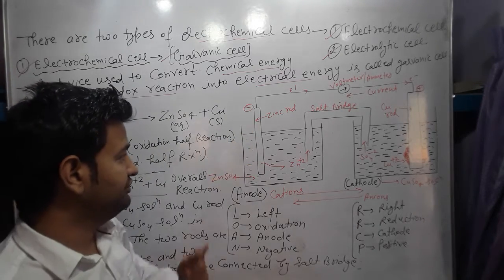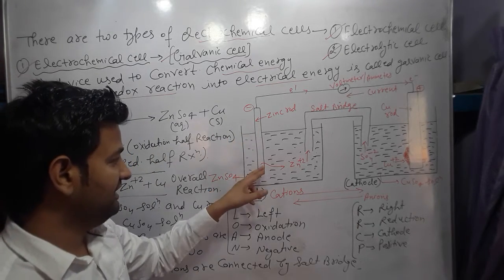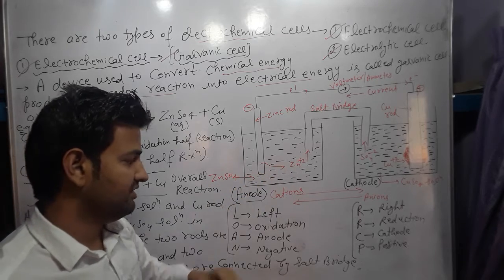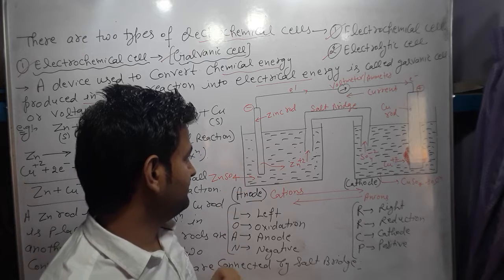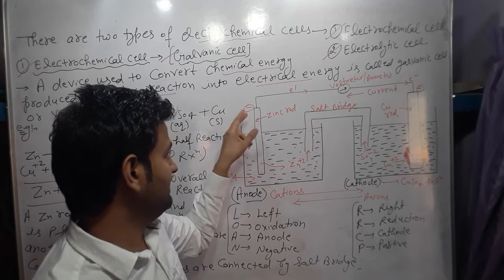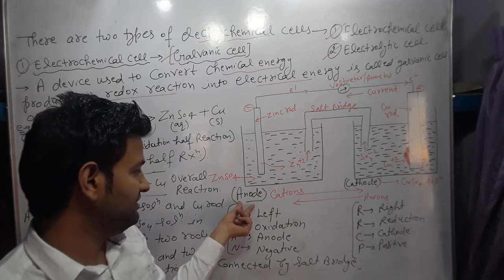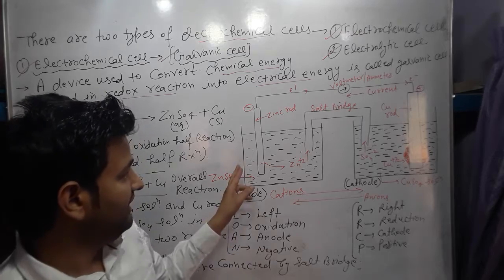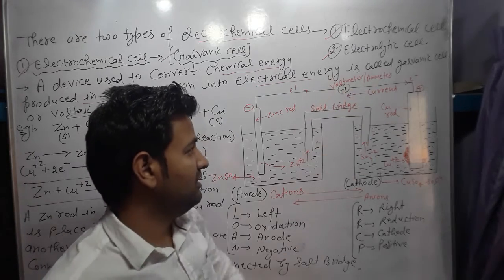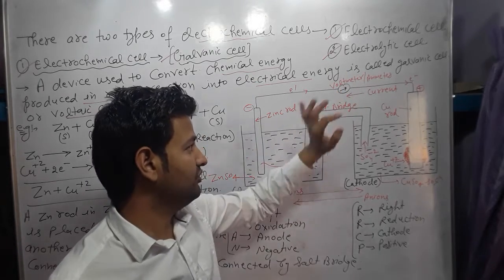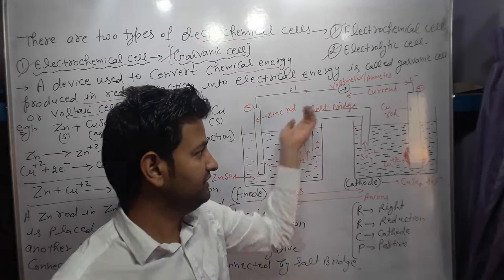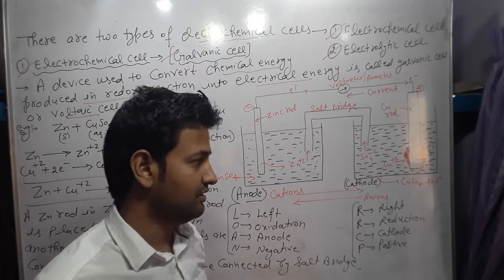Zinc undergoes oxidation, so it loses its electrons and Zn2+ ions occur in the solution. So here is the electron rich electrode, so it is negatively charged and it is known as the anode. Electrons flow through the wire. A voltmeter or ammeter is applied which shows deflection. Current flows opposite to the direction of flow of electrons.